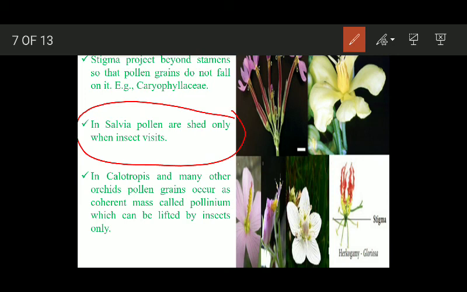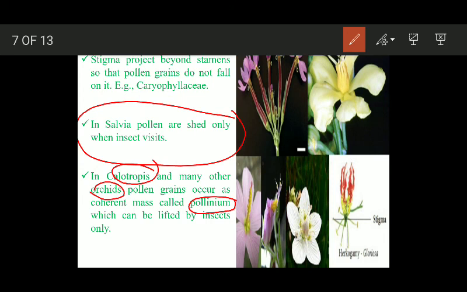In Calotropis and many other orchids, the pollen grains occur as a coherent mass, which is called pollinium, and this pollinium can only be lifted by insects. याद रखना, in Calotropis and many other orchids, जो pollen grains होते हैं inside the anther, they are associated in the form of a large mass. सब pollen grains एक ग्रुप में होते हैं और उस ग्रुप को हम बोलते हैं पोलिनियम.